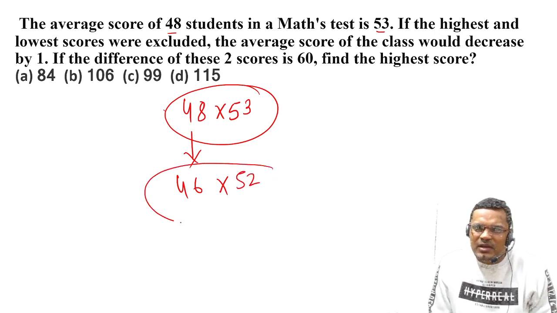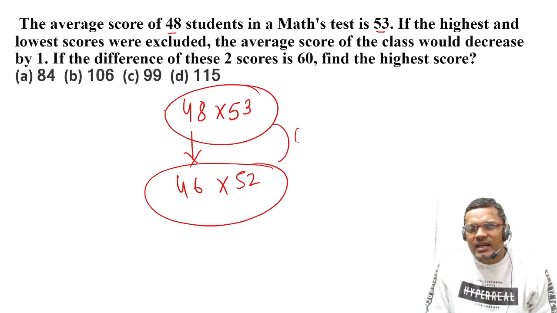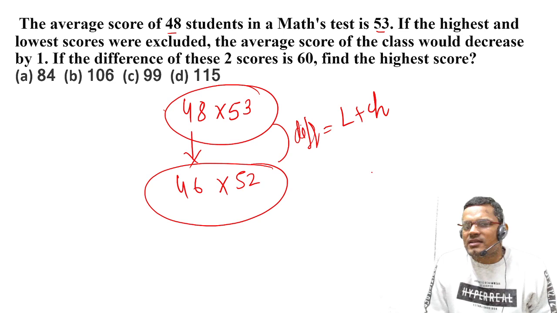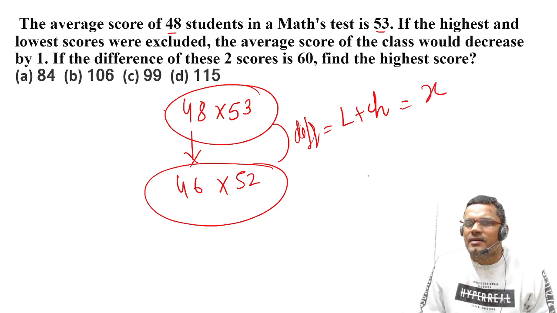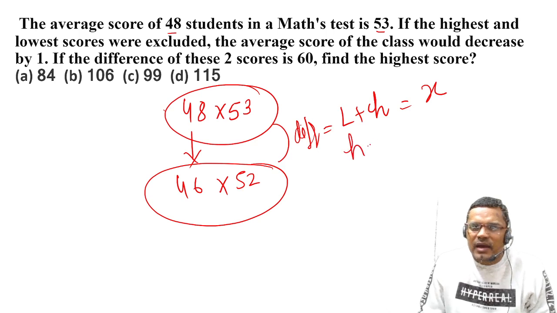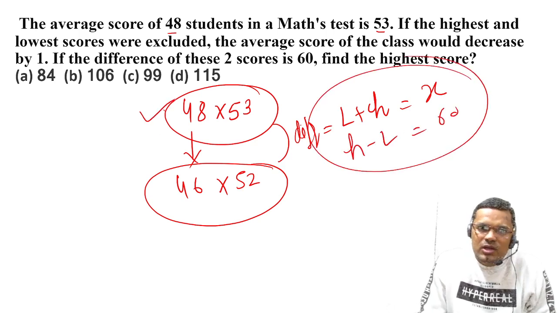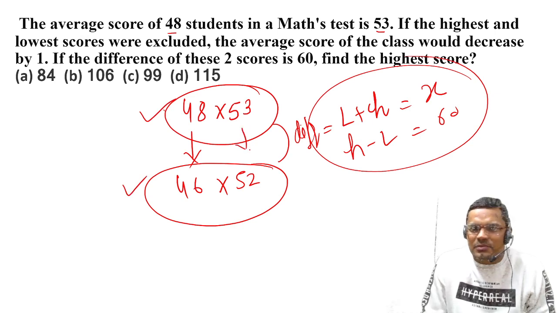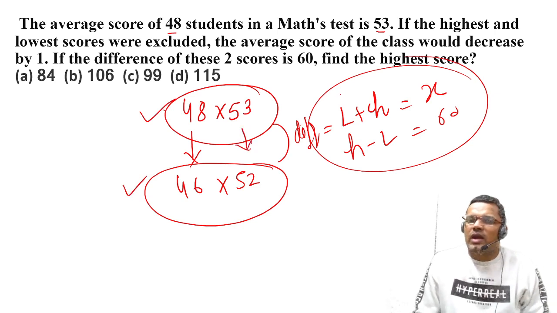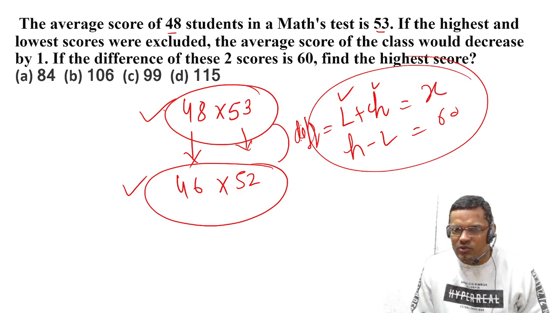Again you have to multiply. When you take the difference, you will get lowest plus highest marks, let us suppose x, and highest minus lowest is already given as 60. But you have to do these two calculations and then subtract, and only then will you be able to calculate the lowest and highest values, right?